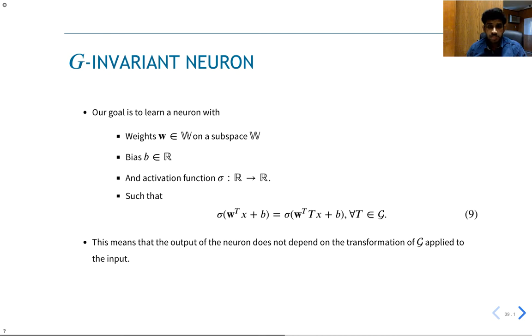Now we'll look at the G-invariant neuron. All the weights in the subspace W are such that when you right multiply by any transformation from the group, the weights remain the same.